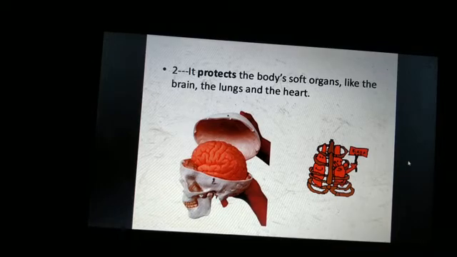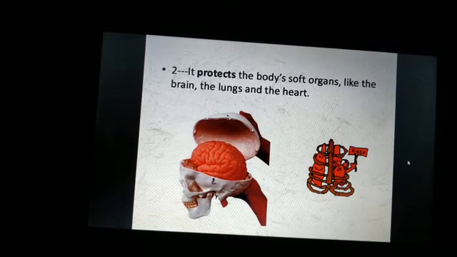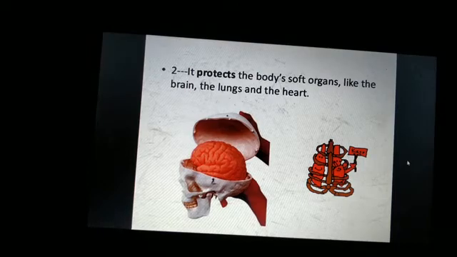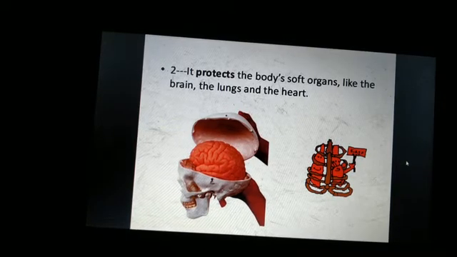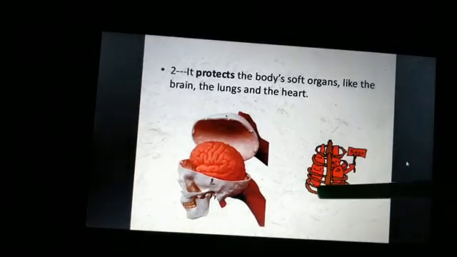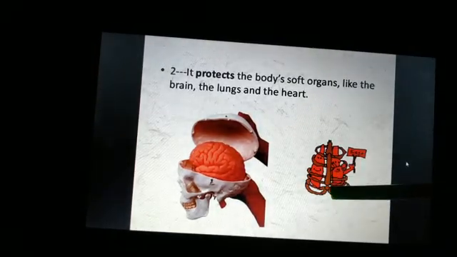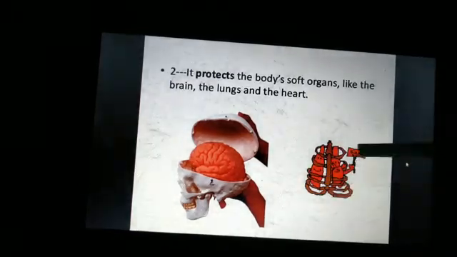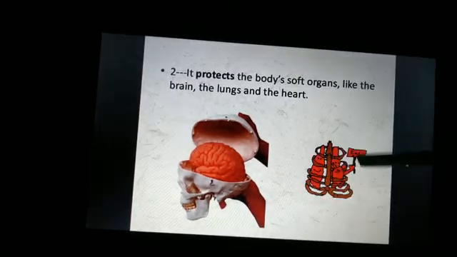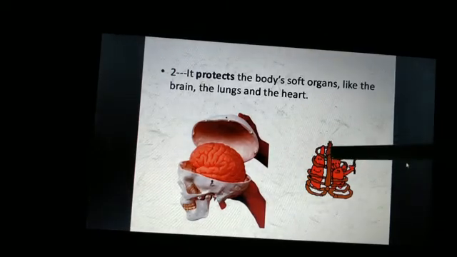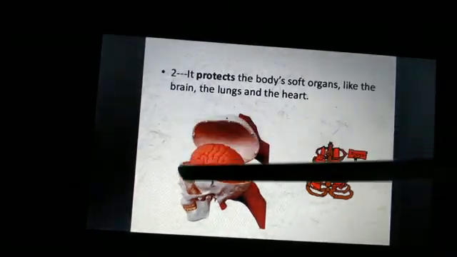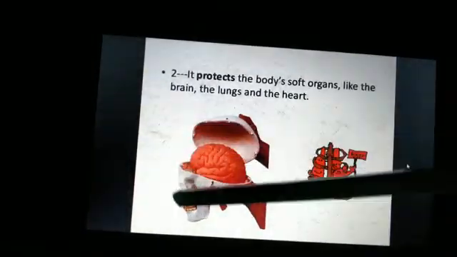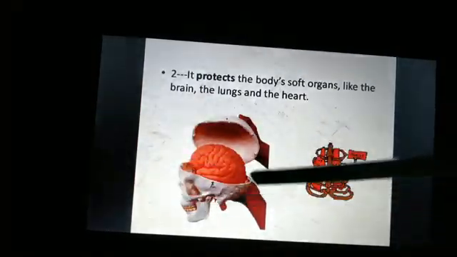Second, it protects the body's soft organs like the brain, the lungs and the heart. So the skeletal system protects the vital organs of our body such as the heart. Our heart and the lungs are protected with the help of a rib cage. Can you see the outline border? This is the skeletal part, and inside this we have the heart and the lungs. Here also this is our brain, and outside it is the skull. So our brain is also protected with the help of the skeletal system.